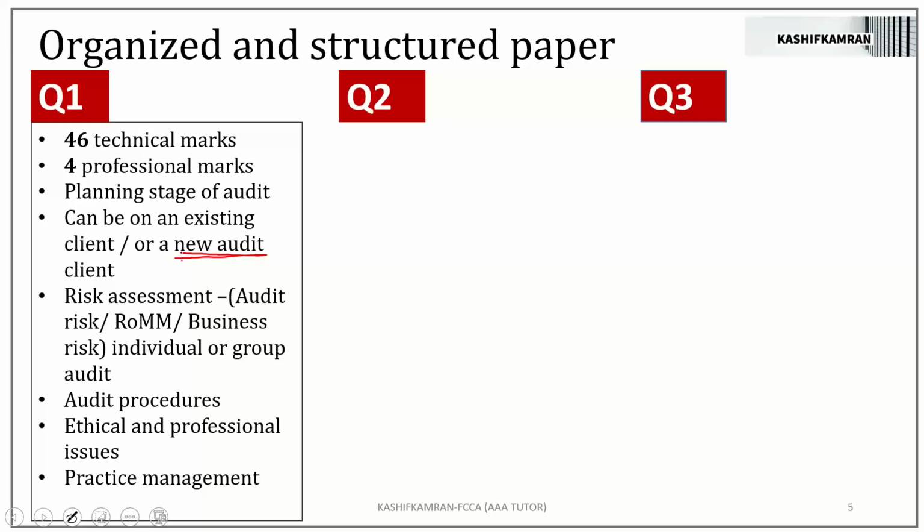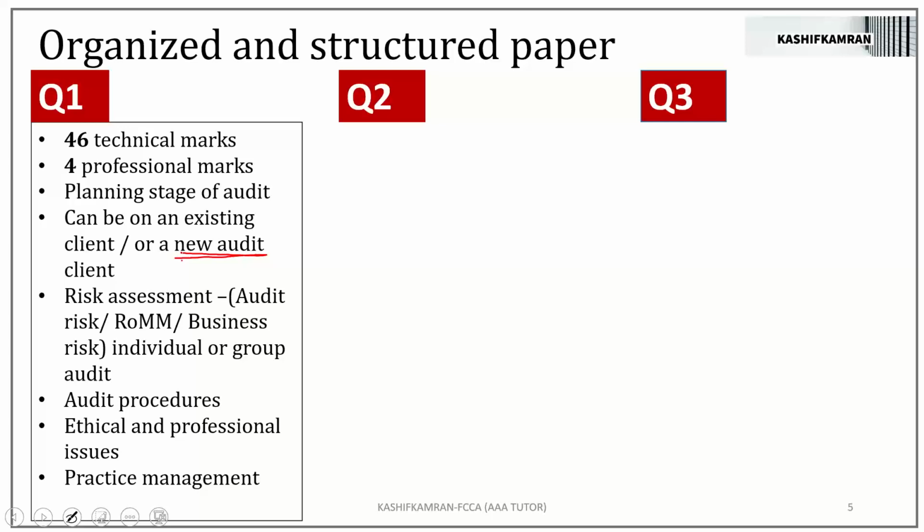I hope you're all clear that your paper consists of matters to consider when accepting a new client, or matters to consider when accepting an engagement from an existing client, which is known as practice management. So practice management can also be part of the question number 1 if it is a new client. And we have seen in recent history that the examiner has made use of practice management for 6 to 8 marks in the question number 1.